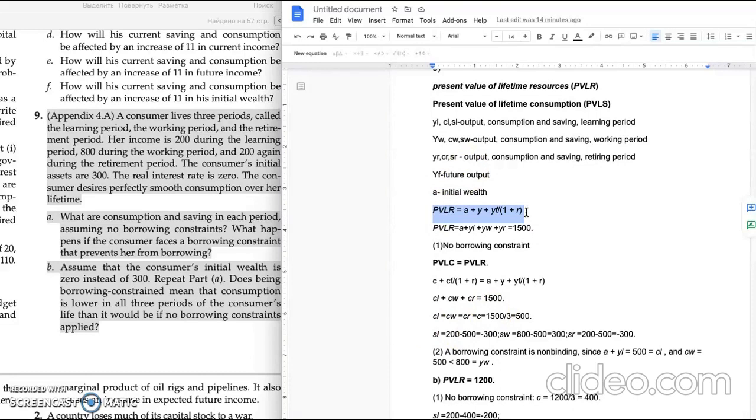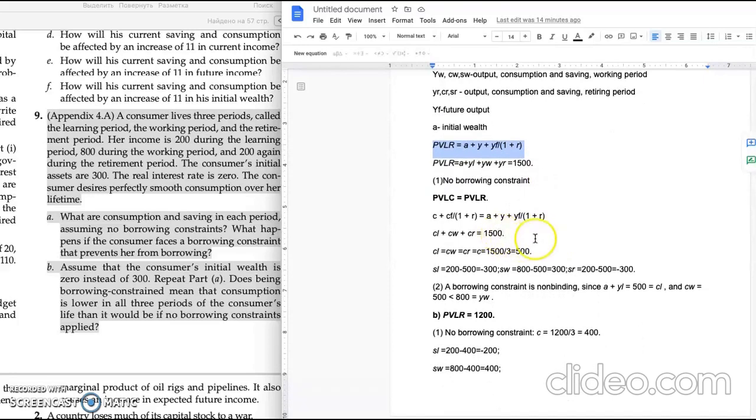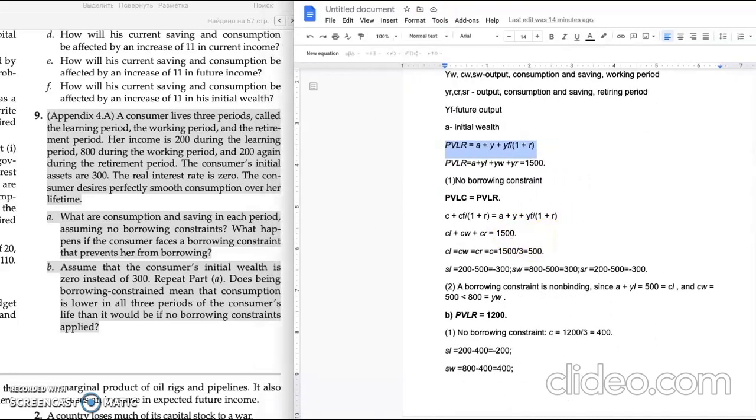inputs, all consumers' revenue. So what we have: the 200 income in the learning period, 800 during the working period, and 200 during the retirement period. And overall it is 1,200 plus initial assets of 300. And overall we have 1,500 dollars for the whole period.